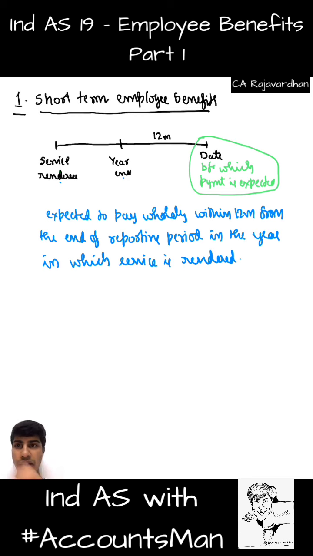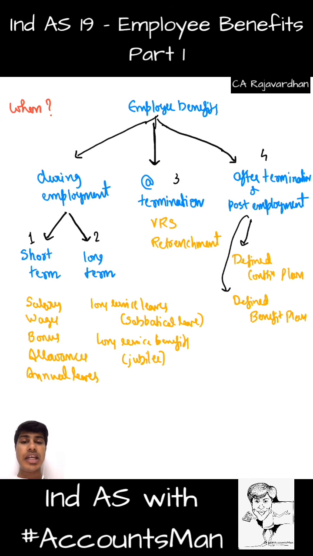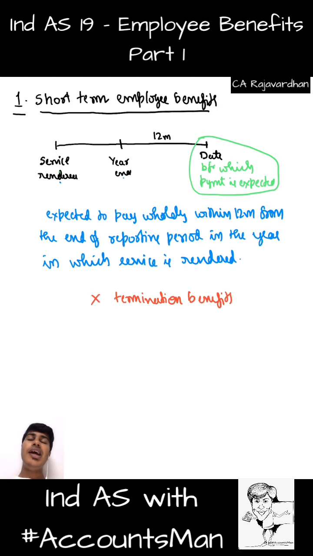And this short term employee benefits does not include termination benefits. Like assume after the year end, before 12 months, the employee is terminated and I make a certain payment to him on termination. That will not come under short term employee benefits, but will in fact be covered under our termination benefits. You get that? So it falls into a different category. Just because it's paid after the year end before 12 months, it will not be considered as short term.